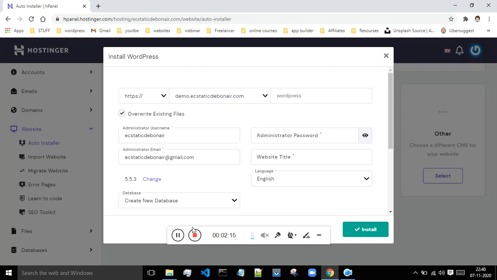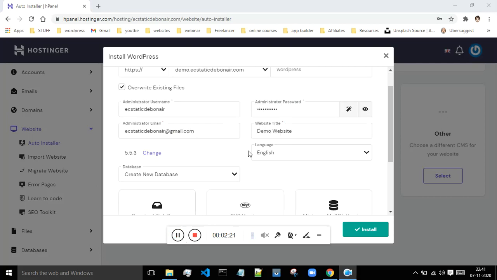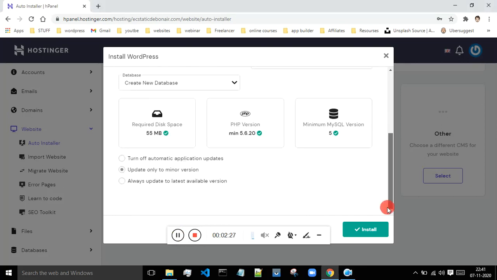Okay, so once you do that, you have to enter your password, website name, and select the language. Let me just do that. I will pause this video for a while. Okay, so now I have entered my password, website name, and the language also selected by me. I will just scroll down and I will say install. Okay, so this might take some time, like 1 or 2 minutes for things to get set up, and once that has been done, you can proceed further.